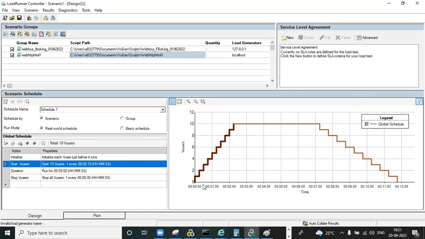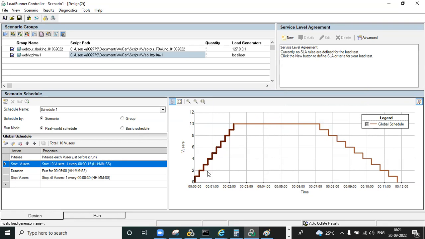So you can observe, first user will be 15 seconds, second user will be 30, after that 45, after that 1 minute. Means every 15 seconds, one user you are giving for the ramp up.